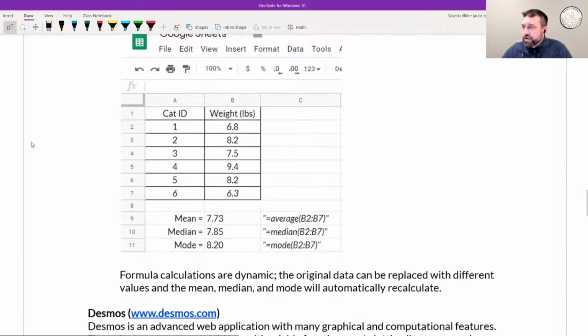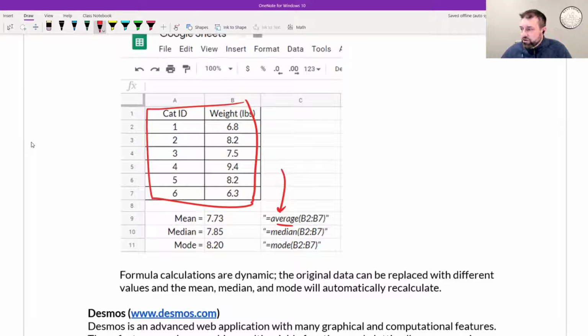You would copy and paste your data into the Google Sheet and use the 3 formulas that we just talked about: average, median, and mode. And you would get the exact same numbers, okay? So once again, we're gonna show you how to do things by hand, kind of slow and steady, and then we'll show you how to use Google Sheets to find the answer much more efficiently.